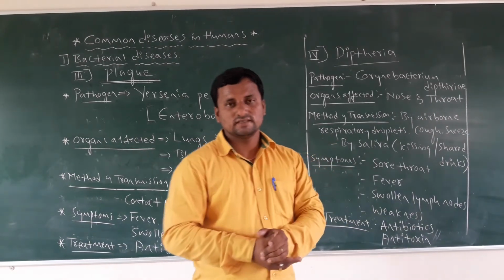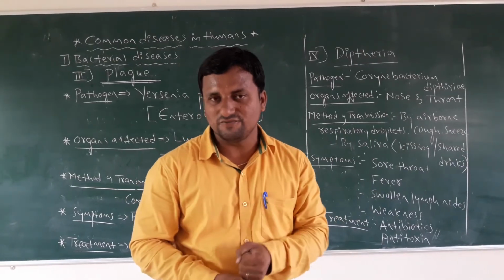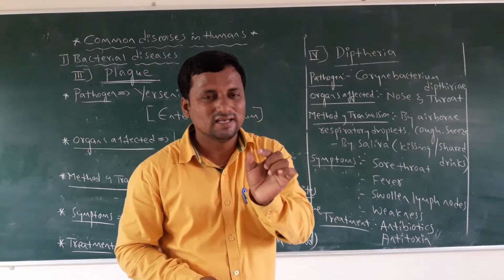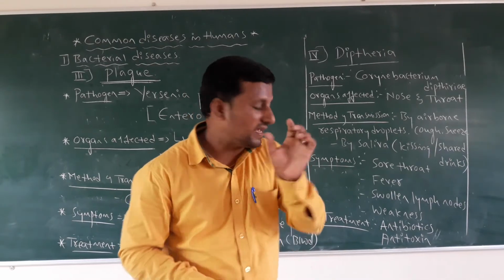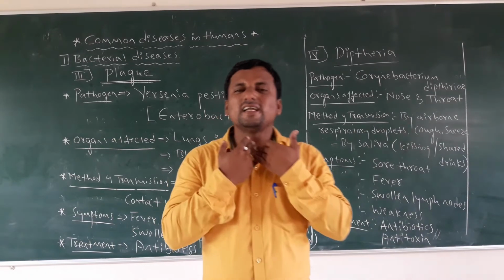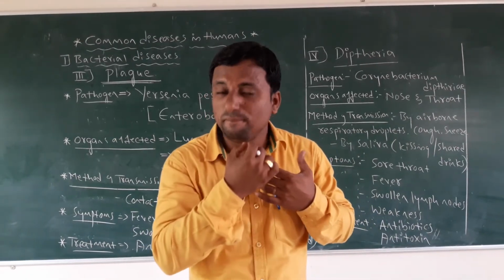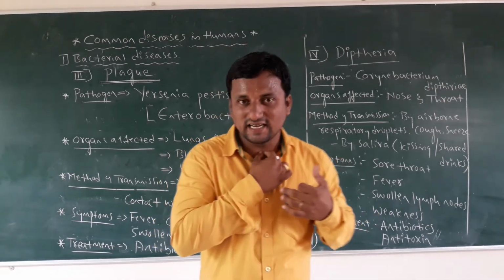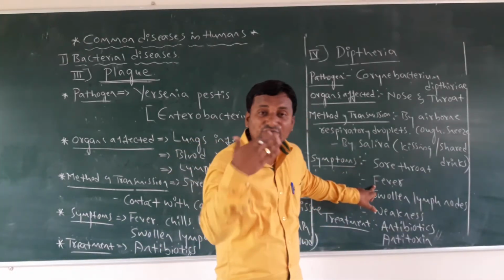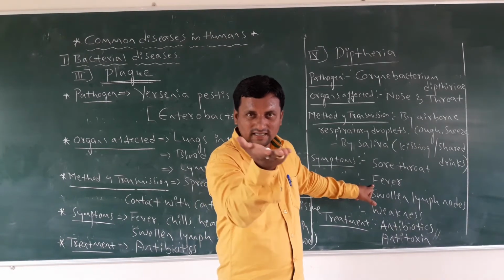Then come to the next one, symptoms. If diphtheria affects me, then what are the symptoms? The early signs are a sore throat. The throat becomes completely dry, and the backside of the throat becomes blackish inside. Next is fever; slowly the body temperature rises.